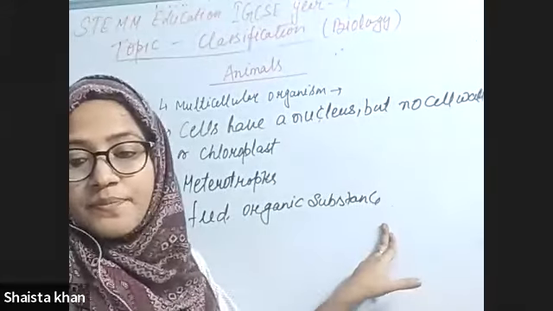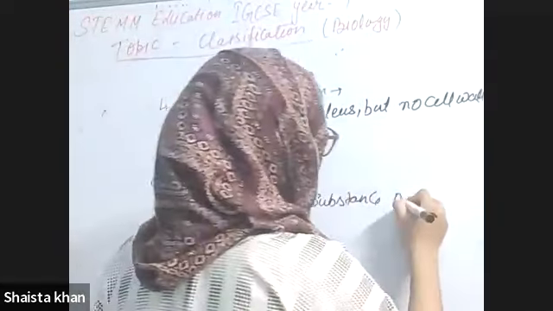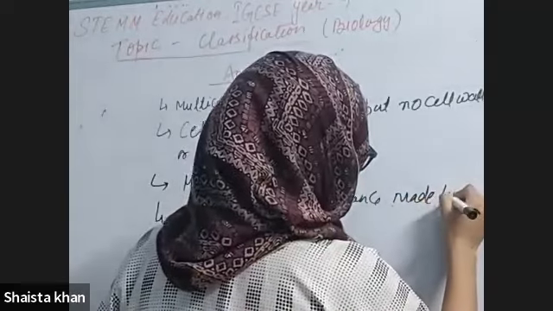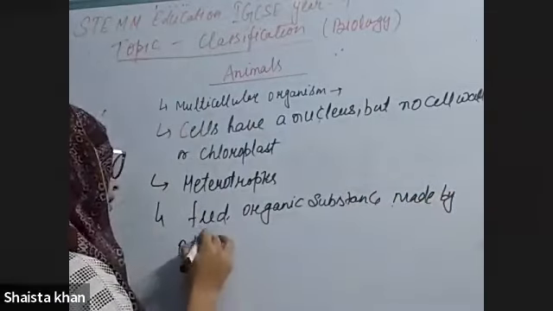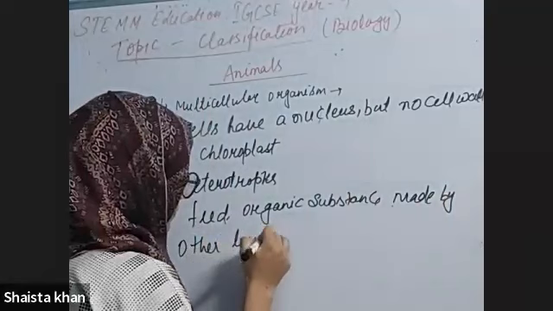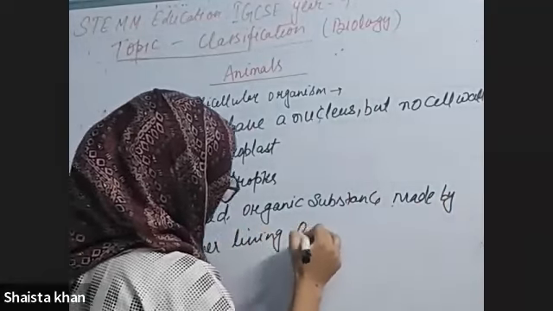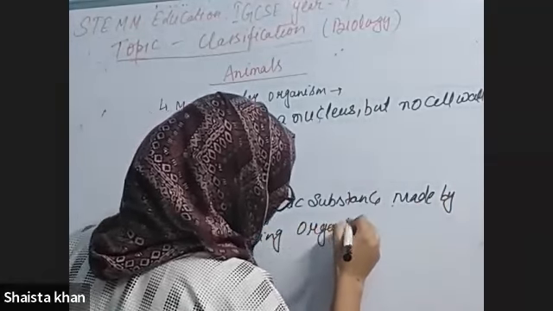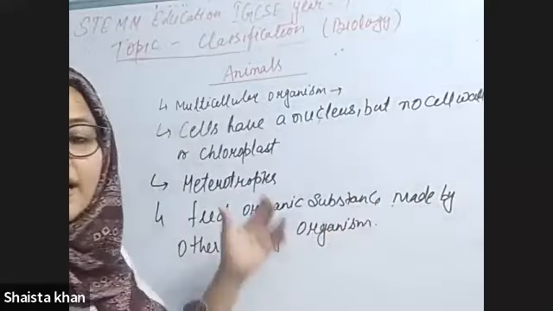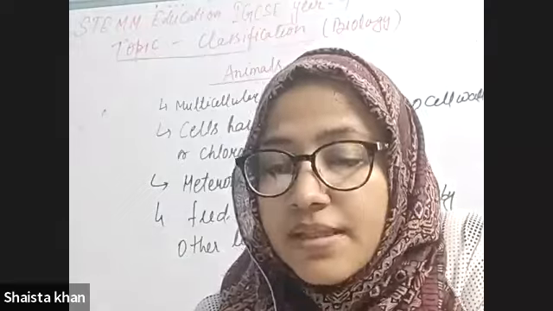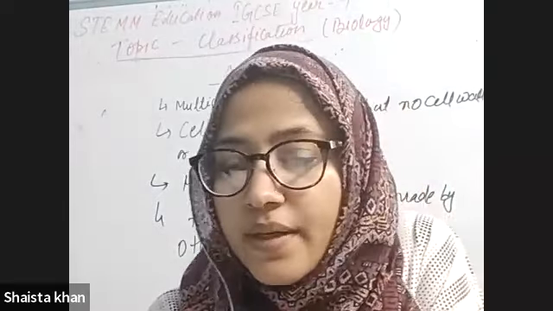Organic substance made by other living organisms. So these are the basic characteristics of animals, or which belong to the animal kingdom.